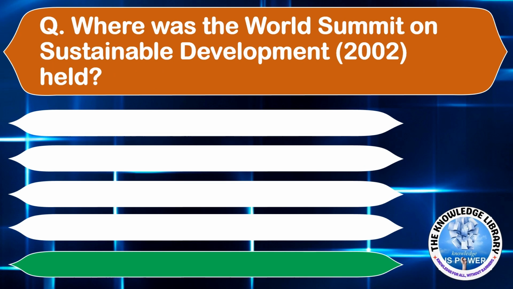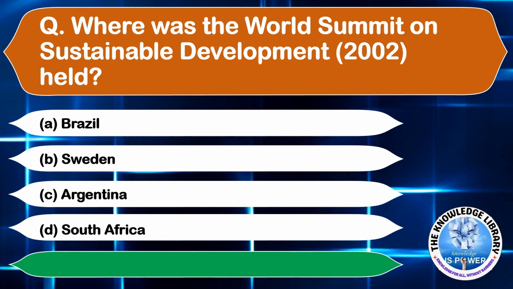Where was the World Summit on Sustainable Development 2002 held? Option A, Brazil, option B, Sweden, option C, Argentina, and option D, South Africa. The correct answer is option D, South Africa. Moving on to the next question.